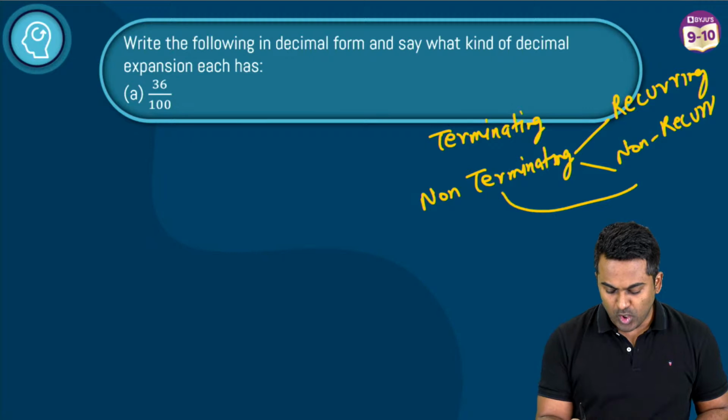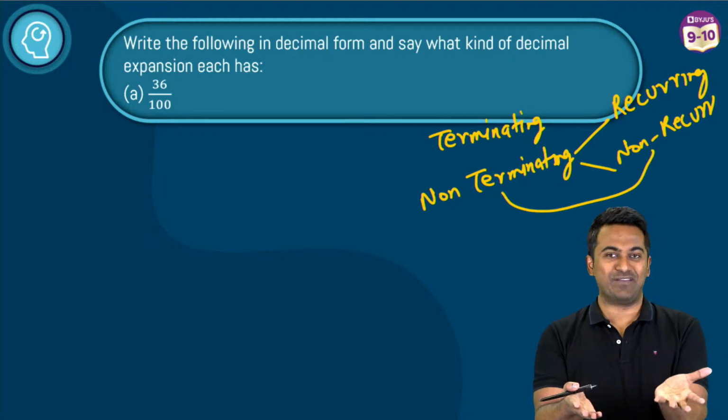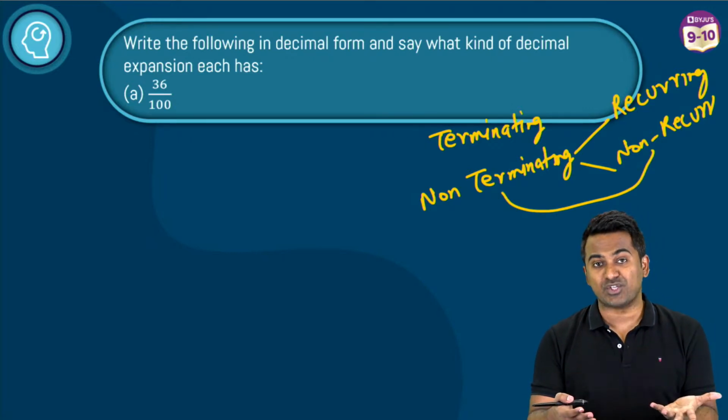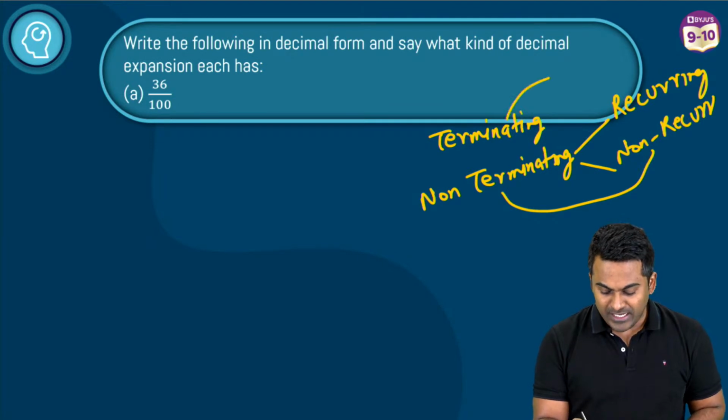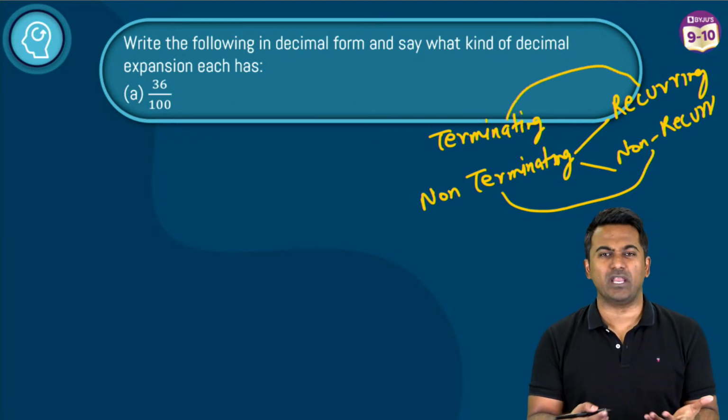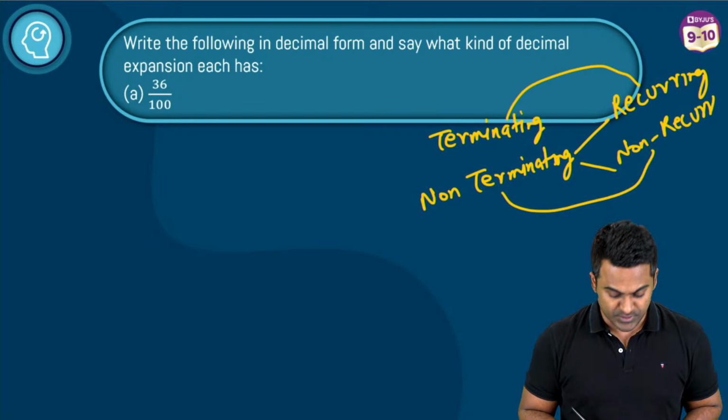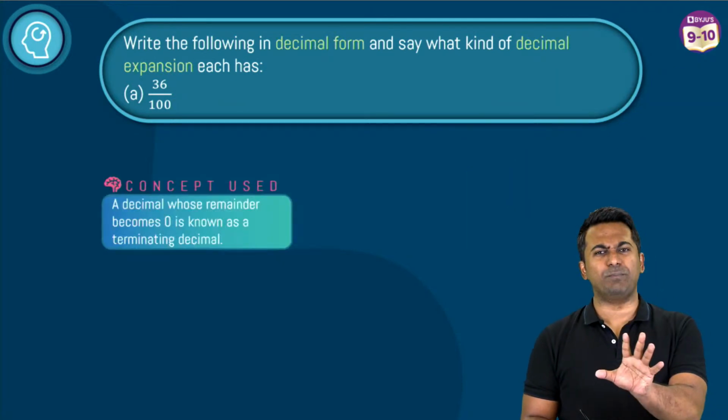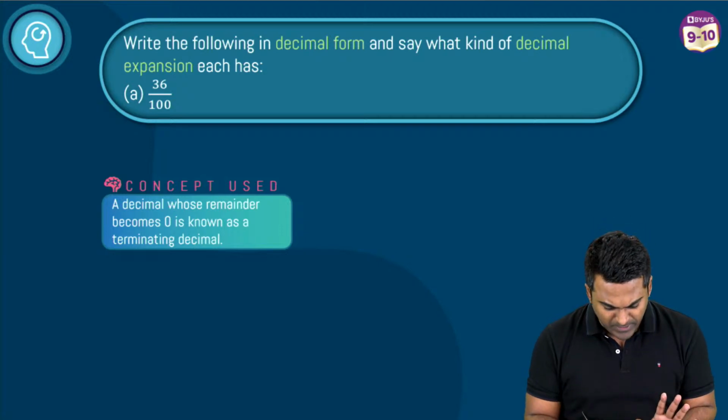And what do we call non-terminating, non-recurring? You gave the answer initially. Those are irrational numbers. And terminating or recurring decimals, we call them rational numbers. So these are the two types. Now for 36 by 100, we are not doing anything special here. We're simply going to divide.